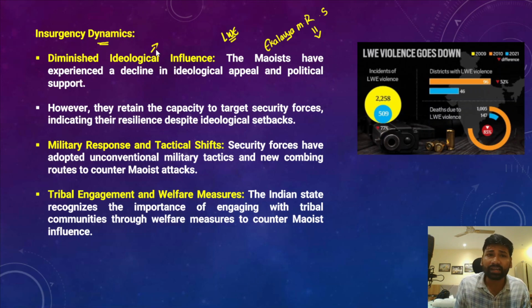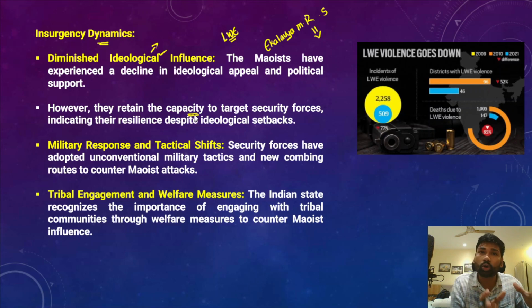And apart from that, even though the ideological influence of left-wing extremism has been significantly declining, it is said that the Maoists have largely retained their capacity to target the security forces, because we very often hear about guerrilla attacks by the left-wing extremists or the Maoists on security forces.